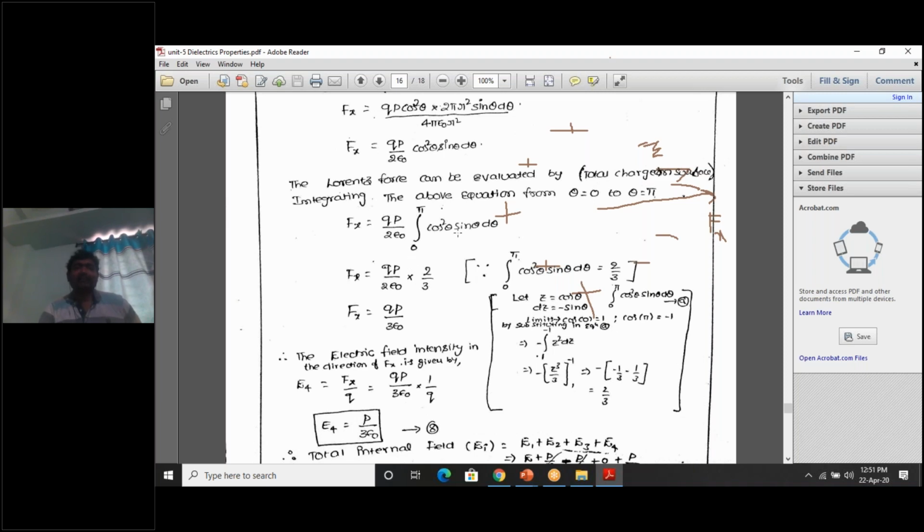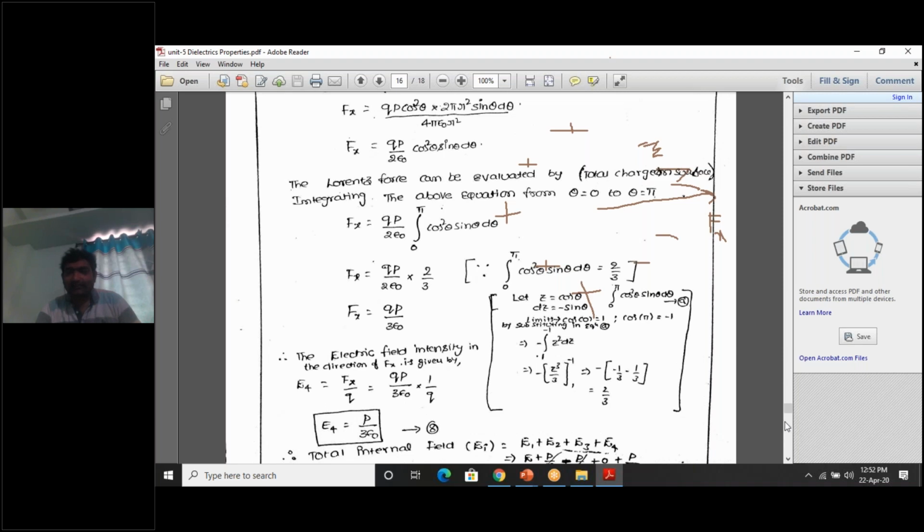The integration of cos square theta sin theta d theta from 0 to pi is 2 by 3. So here 2 cancels out, and it becomes 2 by 3 by 2 epsilon naught.